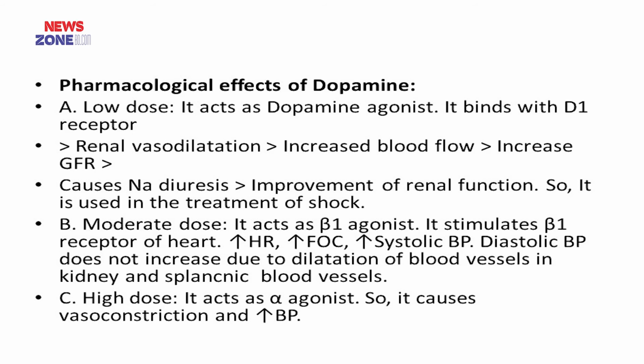In moderate dose, it acts as a beta-1 agonist. It stimulates beta-1 receptors of the heart, increasing heart rate and force of contraction, and increases systolic blood pressure, while diastolic blood pressure does not increase due to dilatation of blood vessels in the kidney and splanchnic blood vessels. In high dose, it acts as an alpha agonist. So it causes vasoconstriction and increased blood pressure.